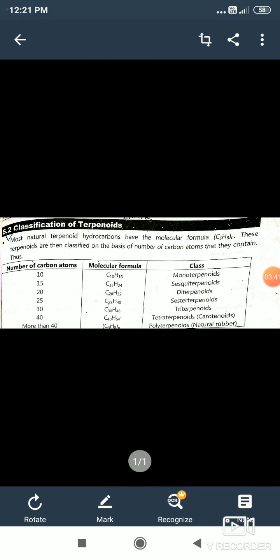Each class of terpenoid is further classified into subgroups on the basis of the number of rings present in the molecule. For example, monoterpenoids are classified as acyclic, monocyclic and bicyclic terpenoids. The terpenoids are a group of compounds which mainly occur in plants.